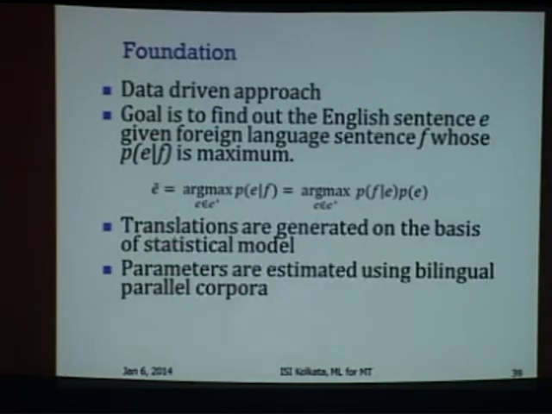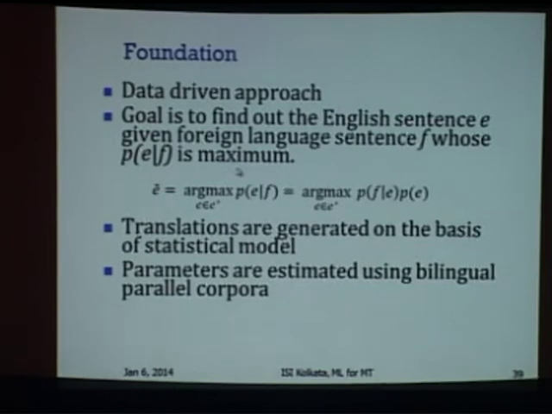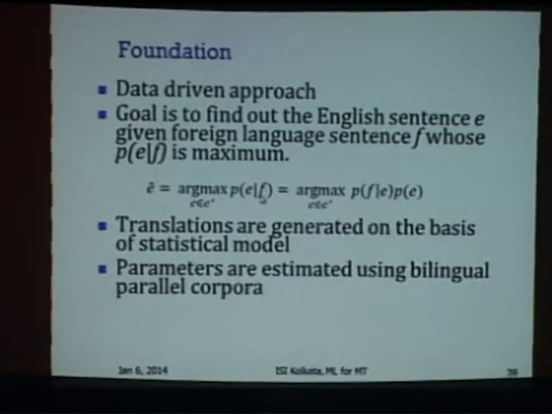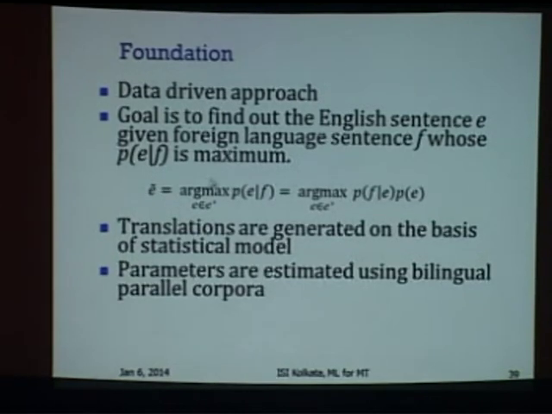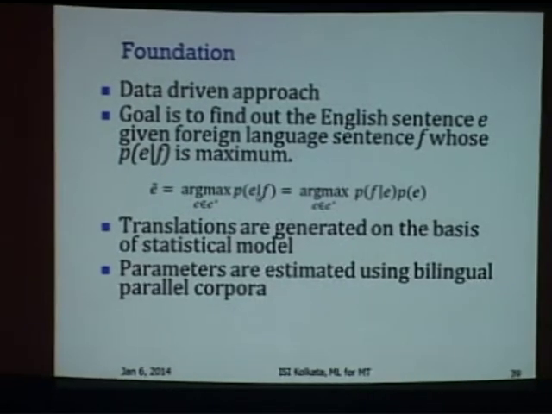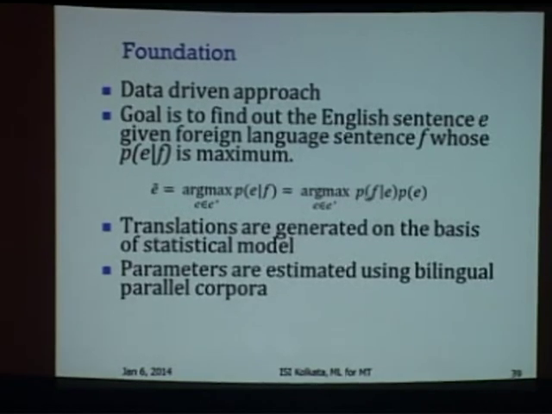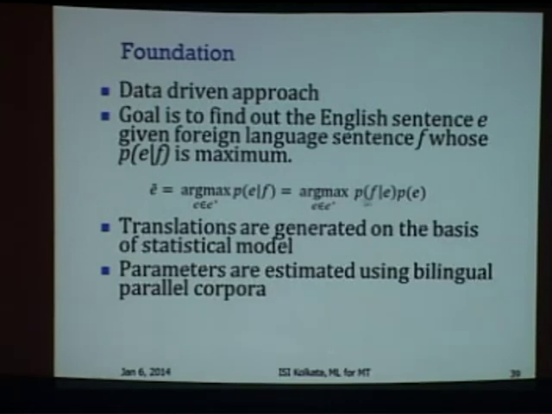Now let's get into mathematical foundations. So statistical machine translation is a data-driven approach. Here is the setting. Given a foreign sentence F, we would like to obtain the best possible English sentence E, and that is obtained through an argmax computation. So argmax over E, over all possible English sentences, P(E|F). Now P(E|F) is sorted by Bayes theorem into these two parts, P(F|E) times P(E).